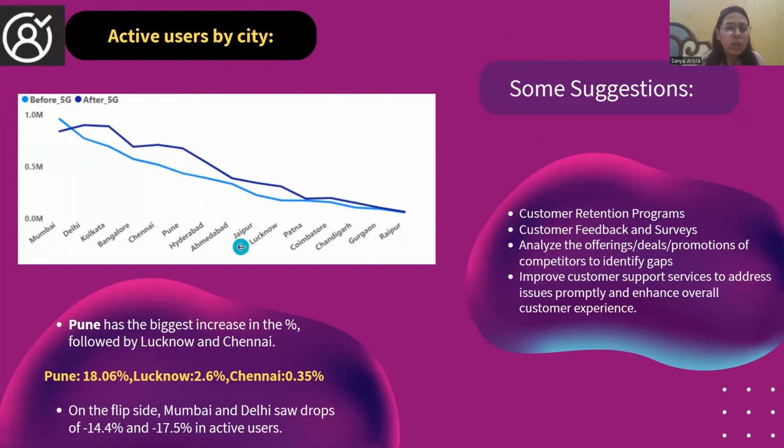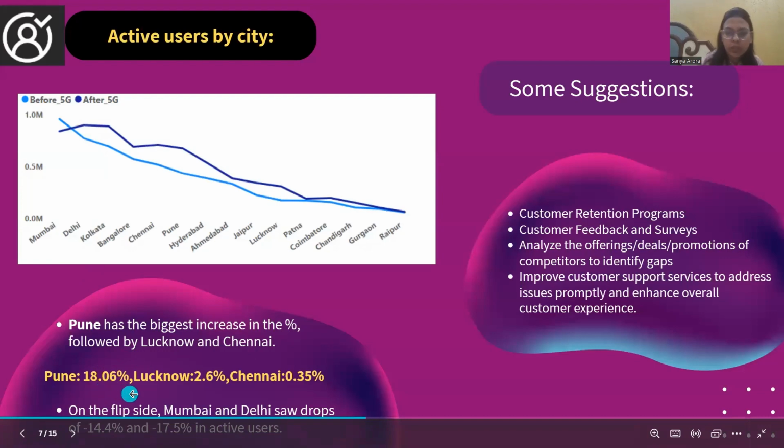Here's a line chart comparison between before 5G and after 5G by cities. We can clearly see that Pune has the biggest increase in percentage, followed by Lucknow and Chennai. Pune has experienced an 18.60% change, Lucknow 2.6%, Chennai 0.35%.